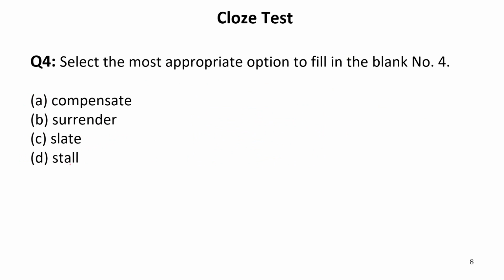compensate, surrender, slate, stall. Now compensate means when something is given for the negative outcome or to cover that negative outcome. So here, because drought means when there is no water at all, and when these glaciers melt, it becomes water. So it helps us in the recovery of drought or in improving the drought or in removing the drought. Therefore, compensate will be the correct answer. So our answer is A.